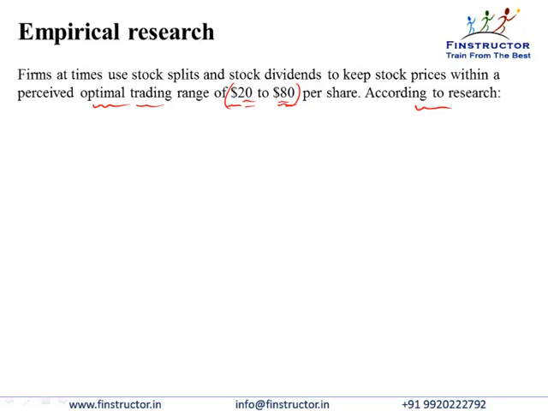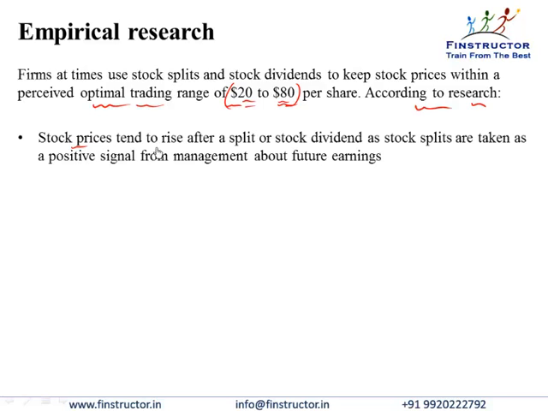Empirically, these arguments may not have a lot of theoretical backing, but empirically, the following is what we have noticed. That stock prices tend to rise after a stock split or a stock dividend. That is, the market takes the stock split as a positive signal that the management is expecting very high earnings or it's expecting very high stock prices. That is why it is doing a stock split to bring the stock price down. So it is taken as a positive signal.